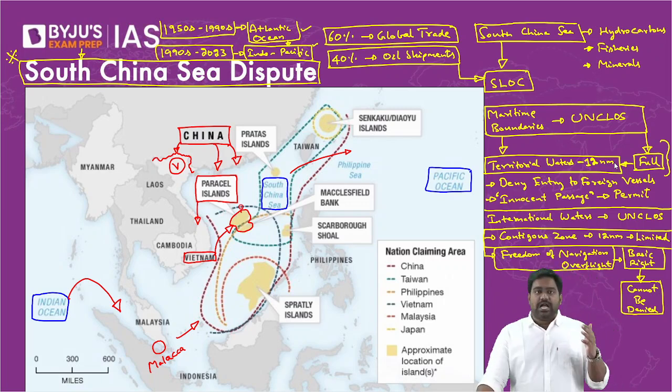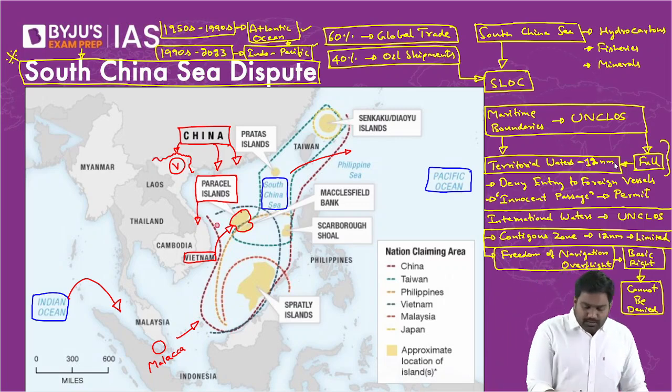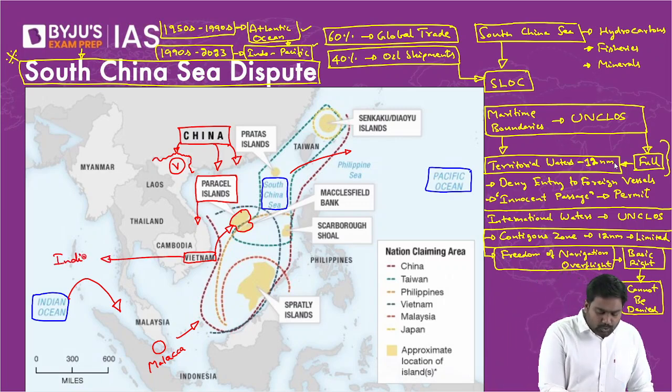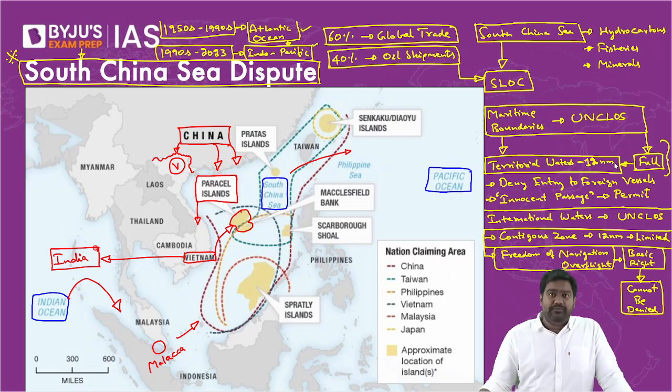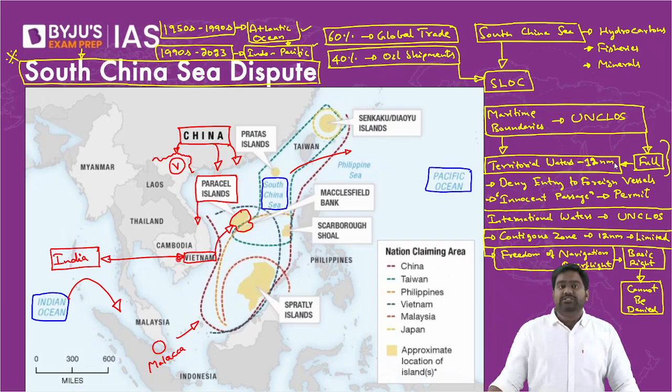I'll tell you one very interesting incident which happened in 2012. In 2012, Vietnam had invited India to explore oil in its EEZ near the Paracel Islands. By the way, India is a very good friend of Vietnam. We are strategic partners. We are very close in the security and defense domain. Given that even Vietnam has disputes with China, they fought a conflict as well, just like India, naturally, India and Vietnam have become very close strategic defense partners. So Vietnam had invited India to explore the hydrocarbon potential in the South China Sea, near the Paracel Islands.